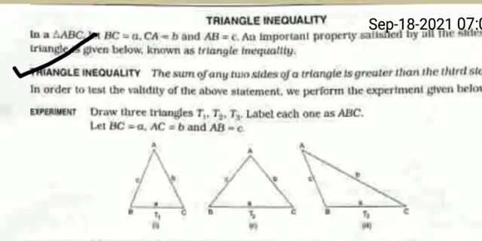You can see the experiment given here. AB, BC, CA, three sides are there.